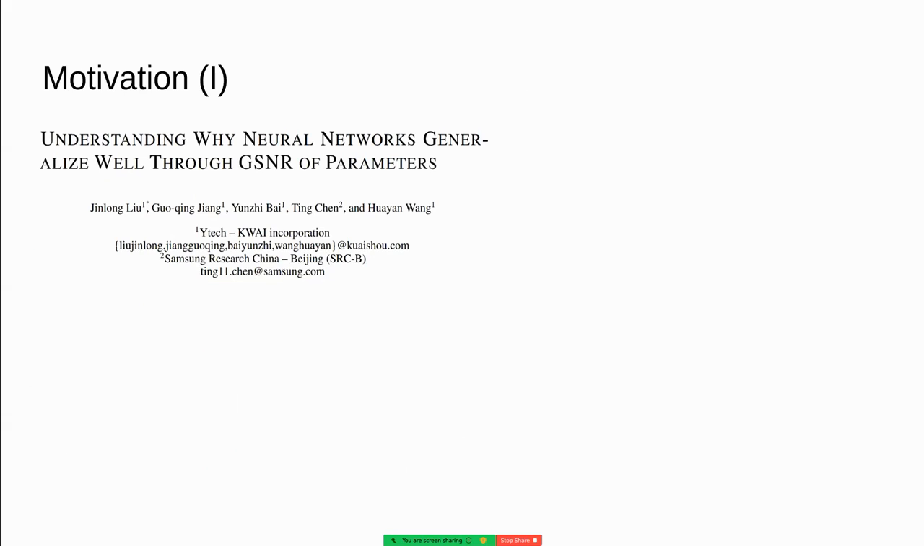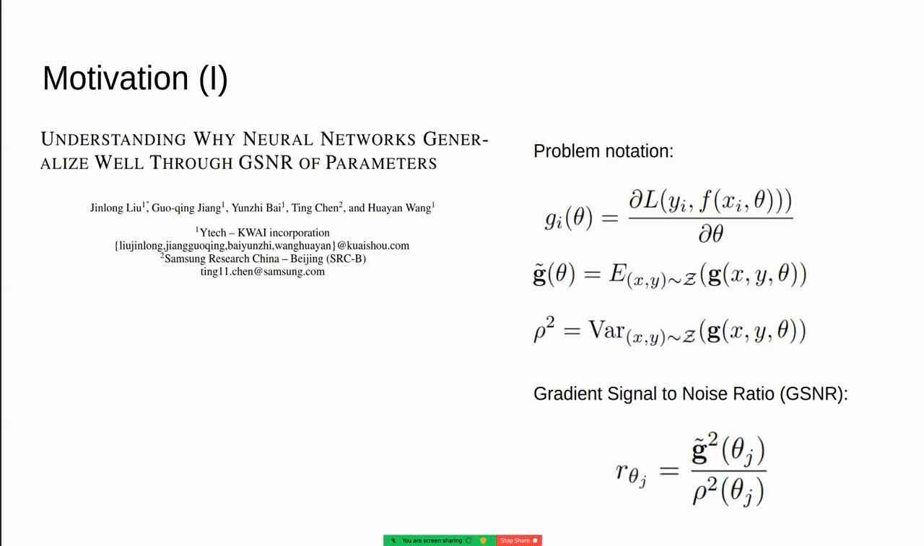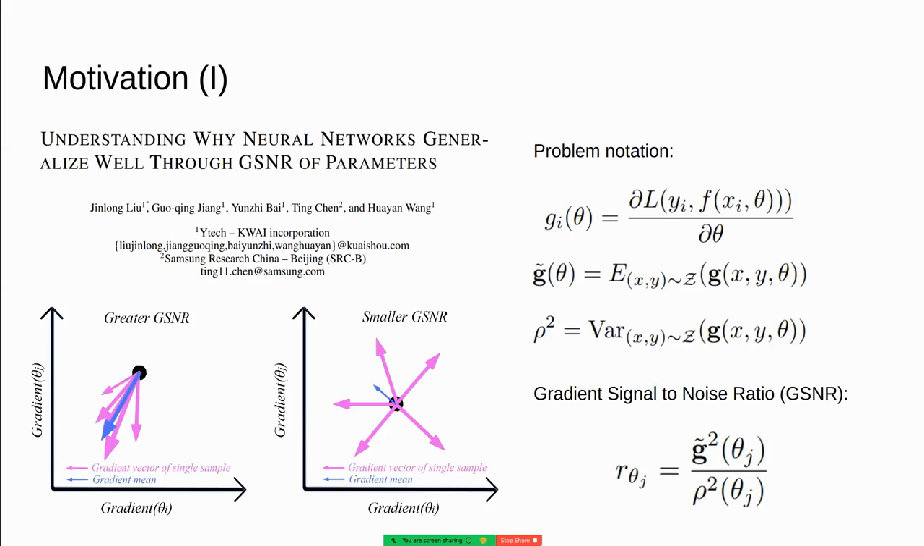We drew inspiration from the research of Jinglong Lin and colleagues, who demonstrated that higher gradient signal-to-noise ratio, GSNR, correlates with better generalization. GSNR for parameter θj is defined as the squared mean of gradients of the loss function with respect to parameter θj divided by the variance of these gradients. The key insight here is that high GSNR implies small dispersion in gradient directions across training examples. This suggests that the network has identified a discriminative pattern that is likely to generalize effectively to unseen data. However, it is unclear how to enhance the GSNR of a network's parameters.